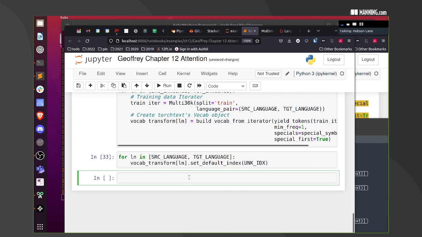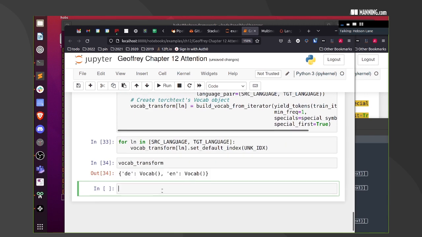Vocab transform. Let's see what we've got here. So the dictionary, yep. Oh, it's just got two vocabularies in it. That's all. Let's see what the English one looks like.